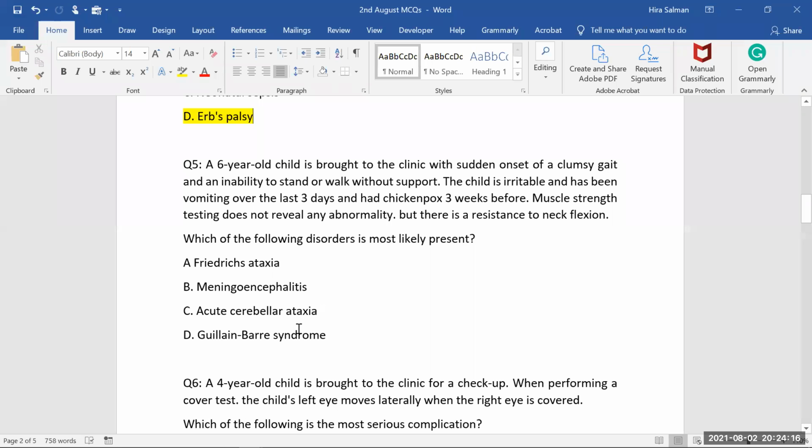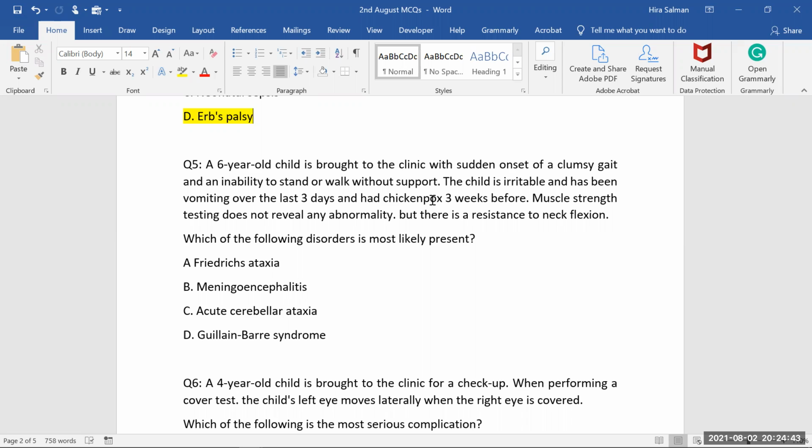Acute cerebellar ataxia is the one we are likely going to say, because the baby has a clumsy gait, and without support the baby cannot move, and she's only 6 years old. If a 6-year-old has a clumsy gait, that must be related to the cerebellum. And a preceding chickenpox history is there, so most likely a viral infection is responsible for this acute cerebellar ataxia.